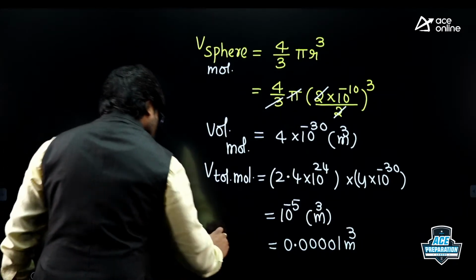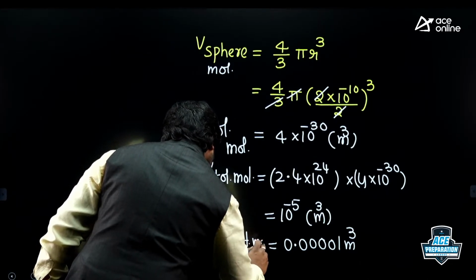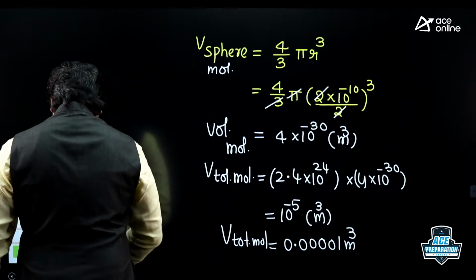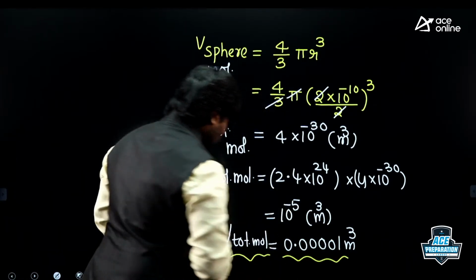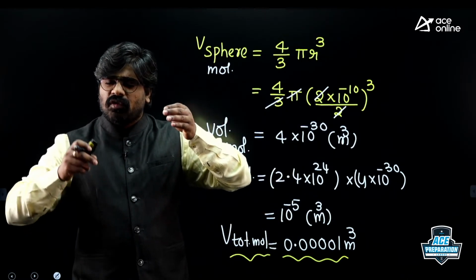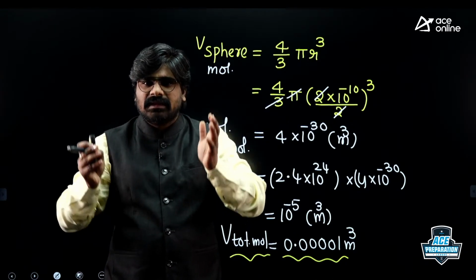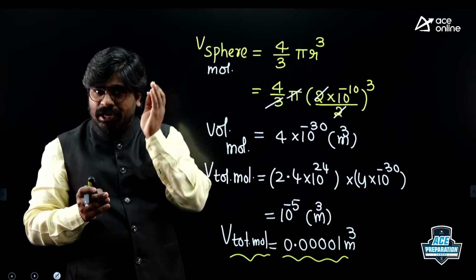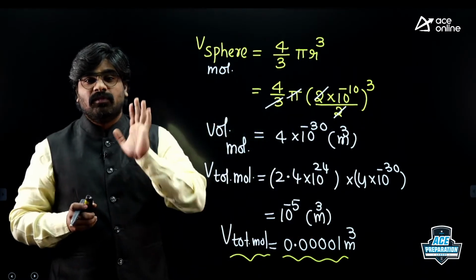What is this one? Total volume of molecules. What is total volume of molecules? Whatever molecules are present in the container, the total volume of molecules is 0.00001. That is the total volume of molecules.